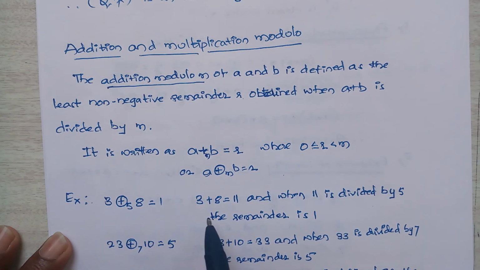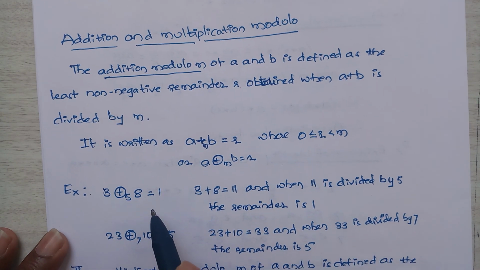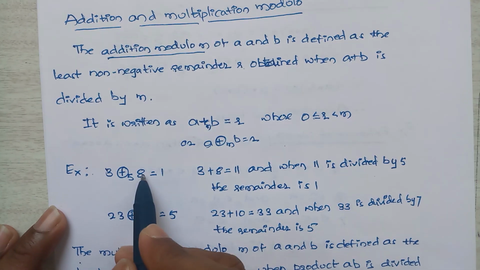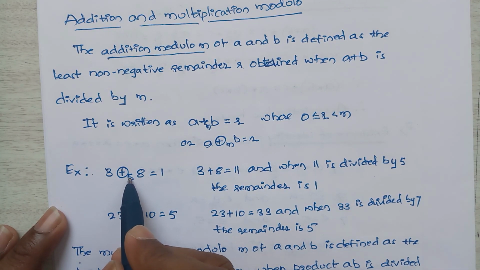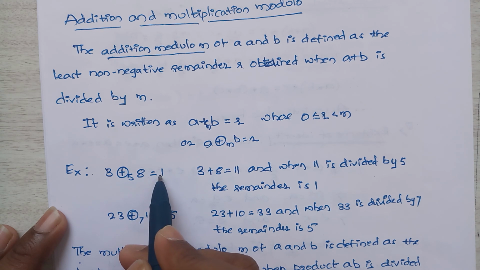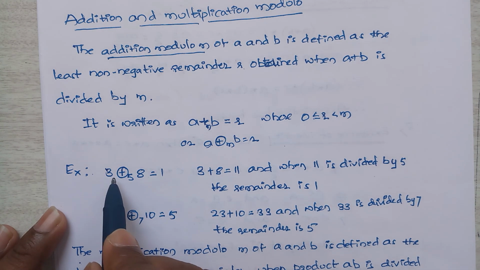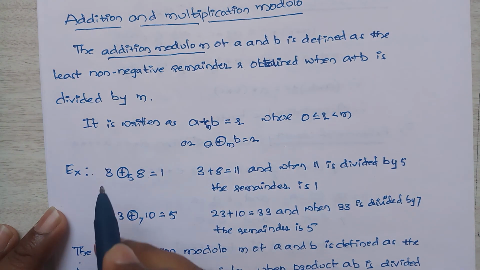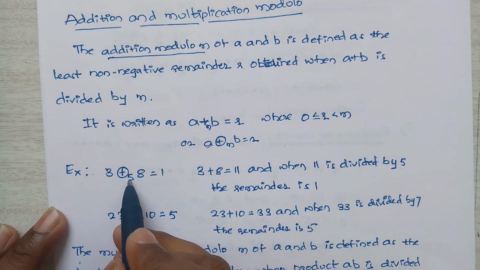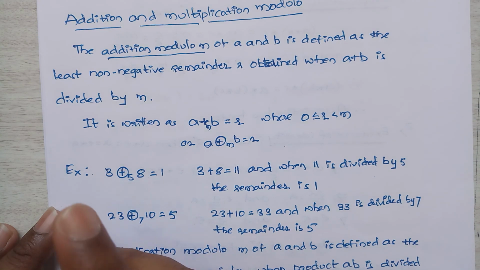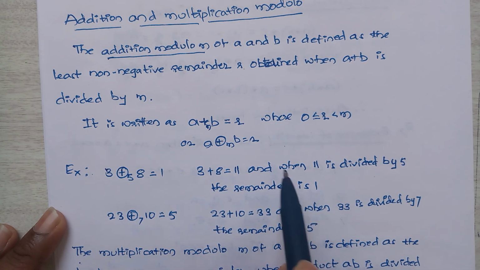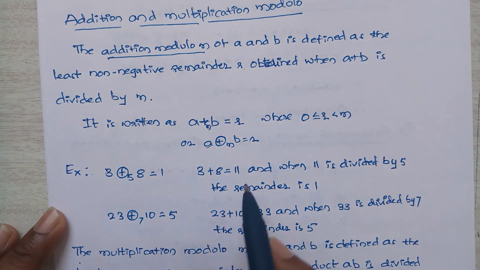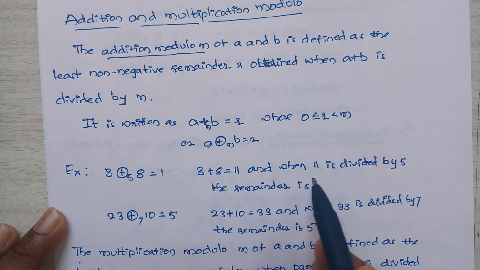For this I will take an example: 3 plus_5 8. So 3 plus 8 is what? 11. When 11 is divided by 5, what do we get here? Remainder 1. So here the solution is 1. So 3 plus 8 is 11, and when 11 is divided by 5, the remainder is 1.